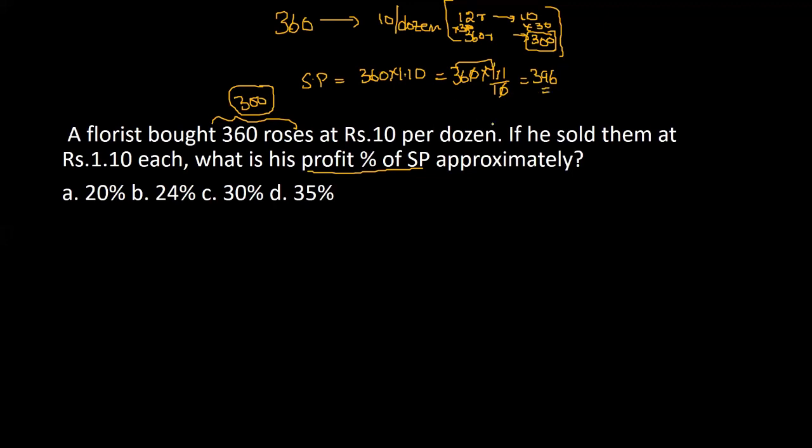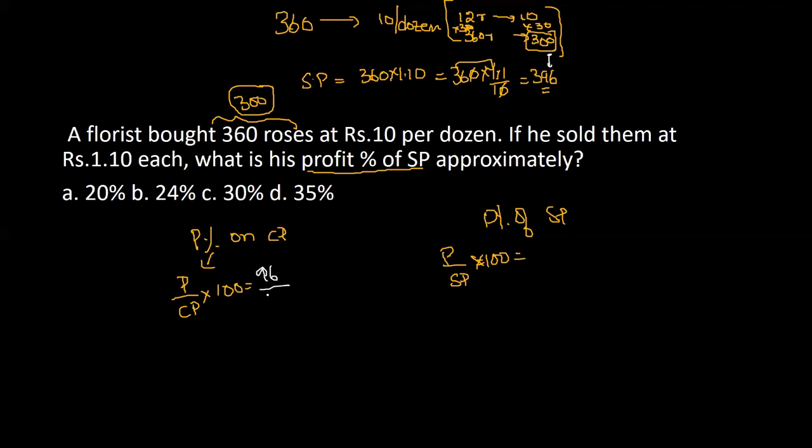Now what do we want to find out? We want to find out the profit percentage on selling price, not the cost price. Let us do it in two different ways: profit percentage on CP and profit percentage on SP. Profit by cost price into 100 will give you profit percentage. Here you'll have profit by selling price into 100 will give you selling price profit. To do it both ways, first, what is the profit? He bought it for 300 rupees. How much did he sell it for? 396. What is the profit? 96 over the cost price. So 96 by 300 into 100. This will give you the profit over cost price.